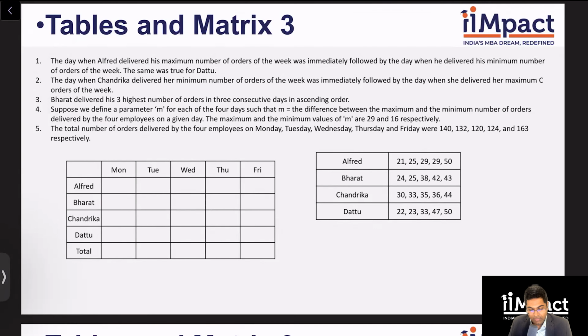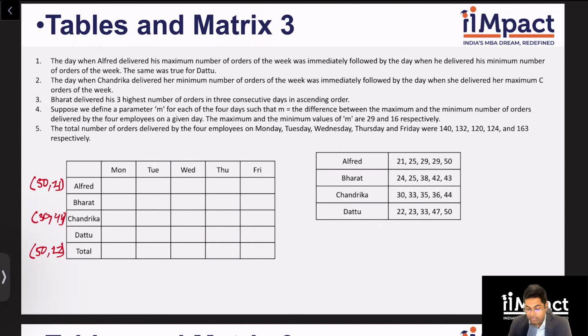Let's understand. The day on which Alfred delivered his maximum orders was immediately followed by the day on when he delivered his minimum. And same was true for Dattu. So I know that Alfred will follow his 50 with a 21 and Dattu will follow his 50 with a 22. Correct? Okay. The day when Chandrika delivered a minimum number of orders of the week was immediately followed by the day when she delivered her maximum orders of the week. So for Chandrika, it's clearly a 30 and a 44.